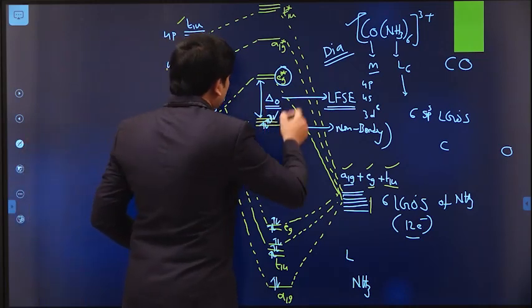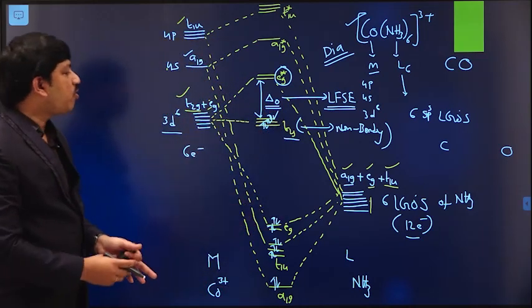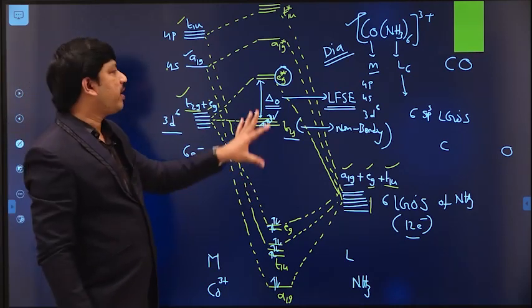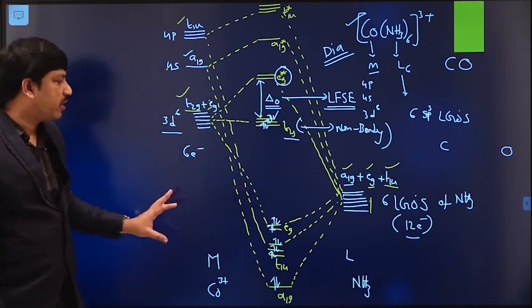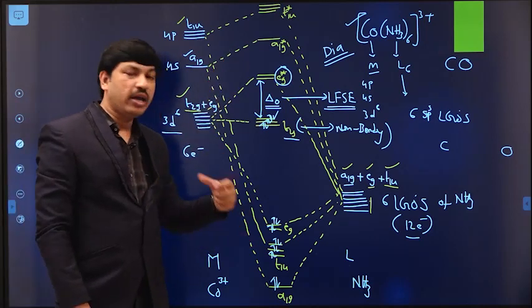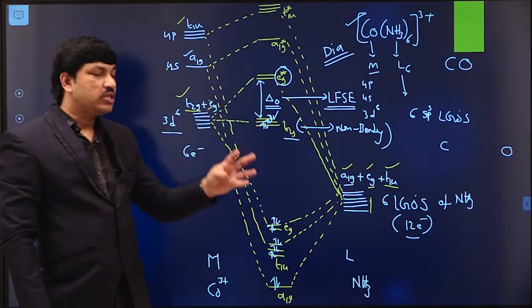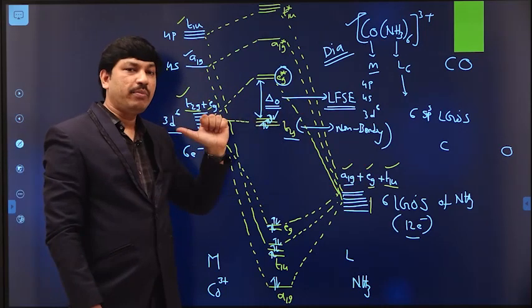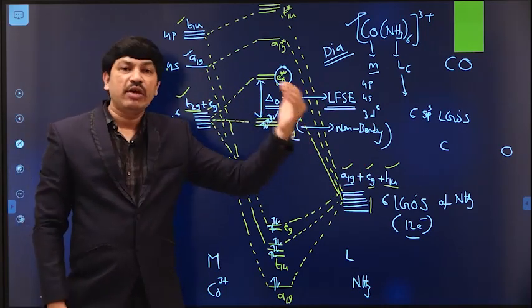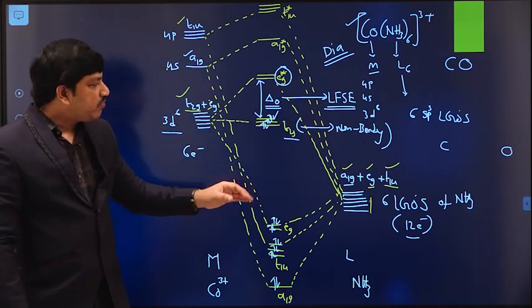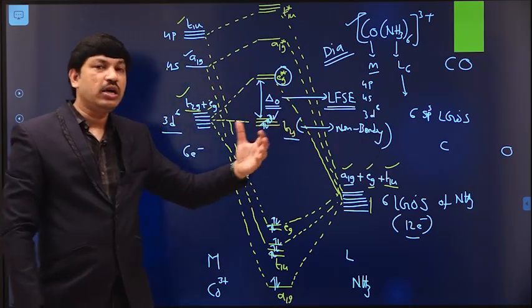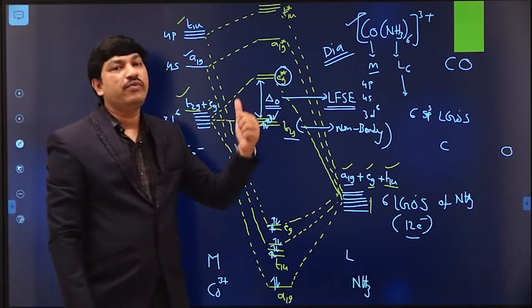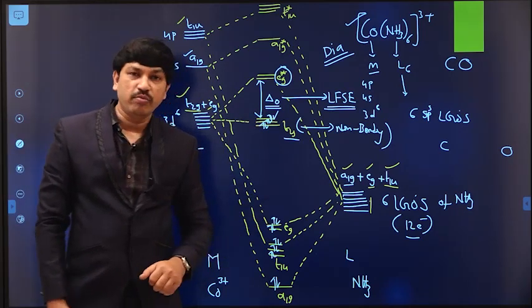Okay, so this is how to construct the molecular orbital energy level diagram of octahedral metal complexes. First of all, we have to identify what atomic orbitals are available from the metal side and what orbitals are available from the ligand side. Then we have to see the corresponding symmetries of each atomic orbital and ligand group orbital.